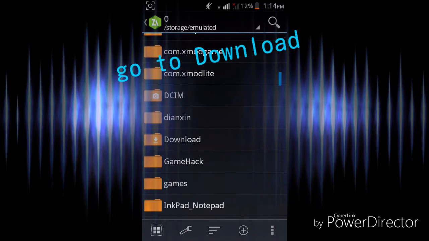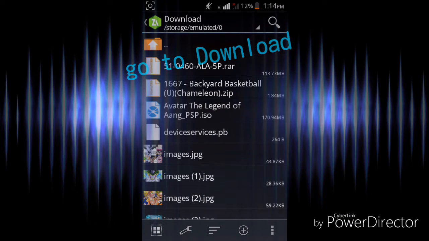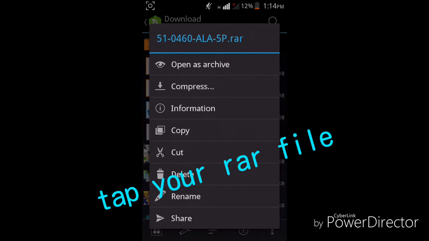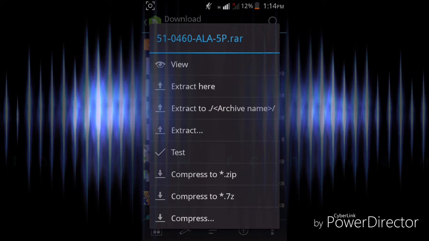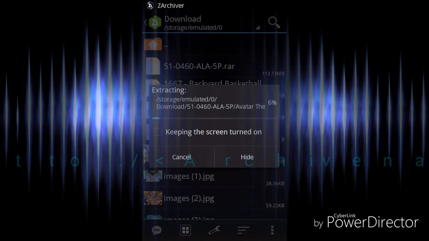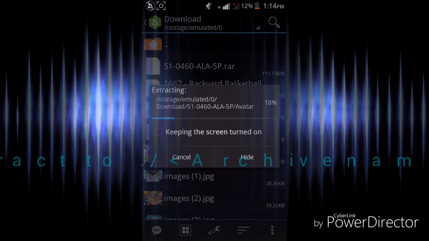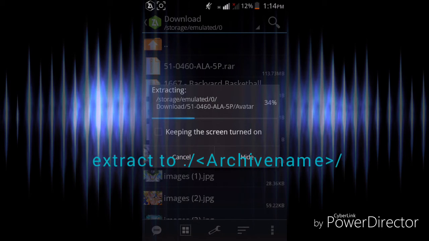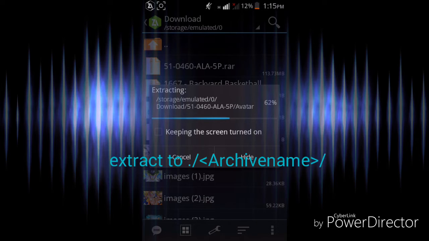First, you need to download your favorite game ISO file. Go to Downloads, tap the RAR file, open, extract to archive name, then wait for a minute. It's almost done, just wait.